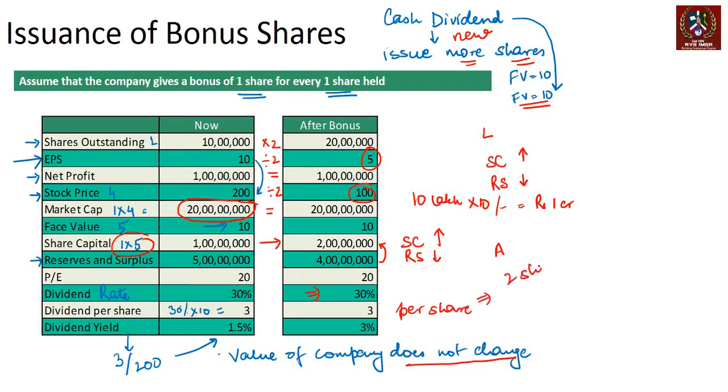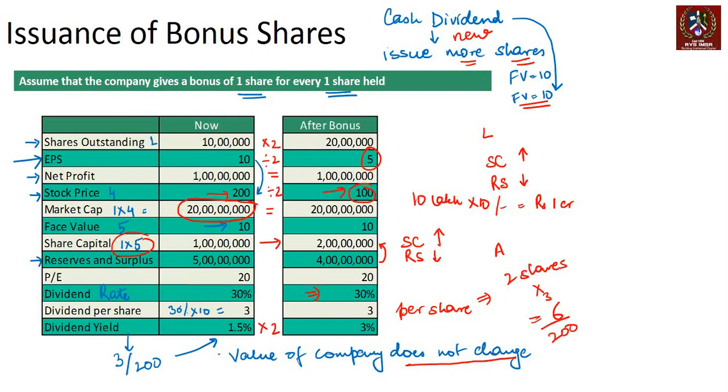You have 2 shares, right? So effectively, you will get 2 shares into 3, that's 6 rupees of dividend on your initial investment of 200. If you had invested 200, now you have 2 shares of 100 each, and on each you are getting 3 rupees. So the dividend has become 6 by 200, which has doubled the dividend yield of the company, right?